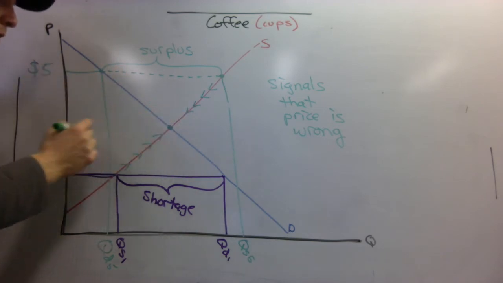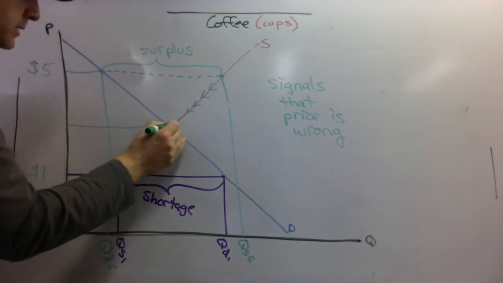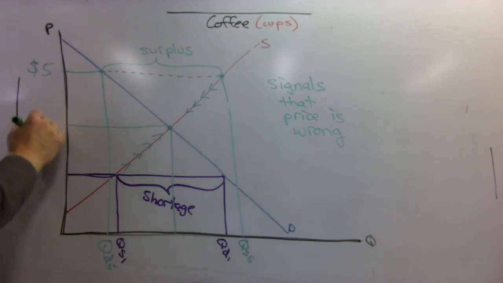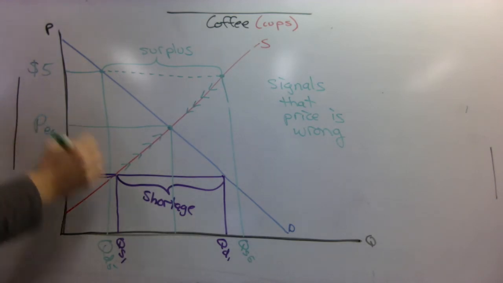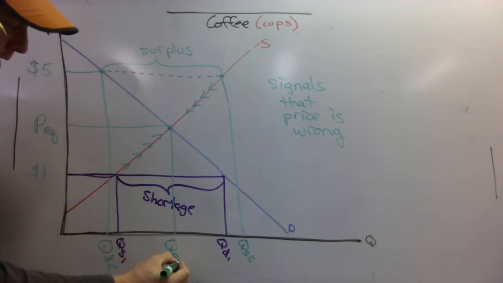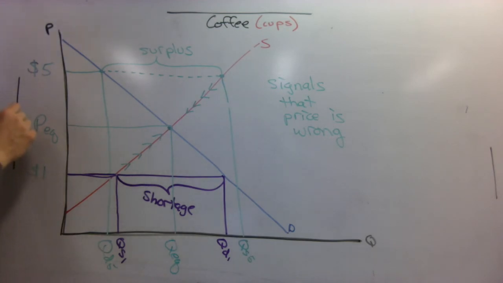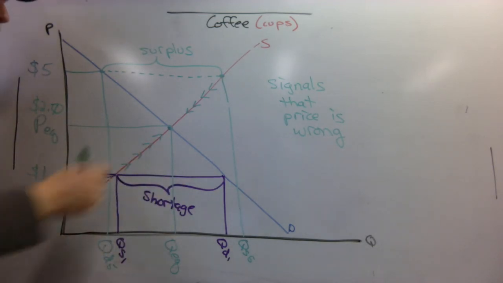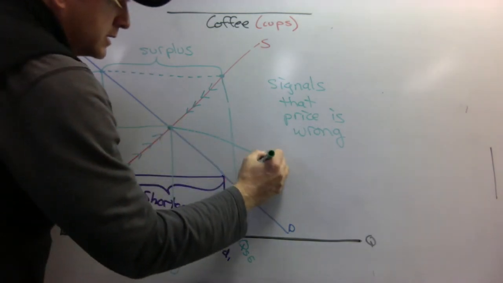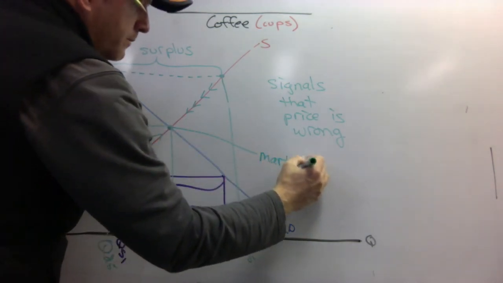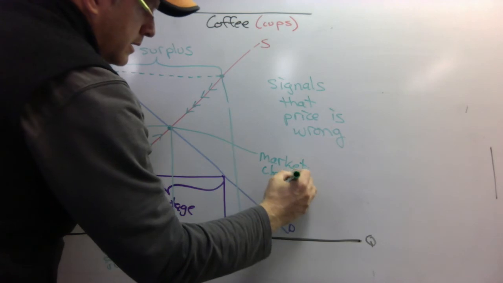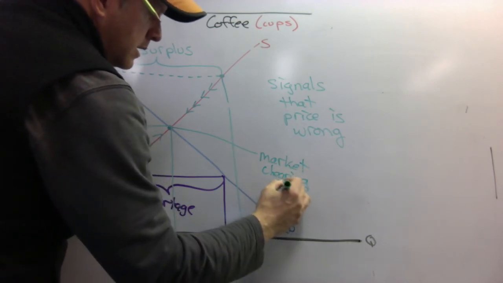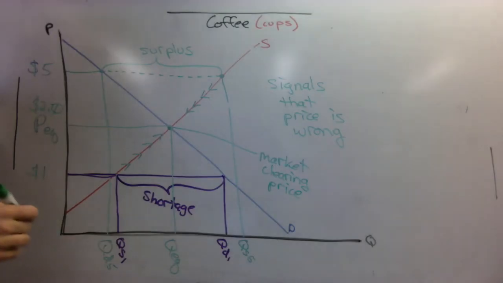Over time, we're going to end up moving towards a price and a quantity that seem to settle at equilibrium. Probably about, in this case, coffee, I'm guessing about $2.50. Quantity, I'm not sure. We can make up a number, but this equilibrium is called the market clearing price.